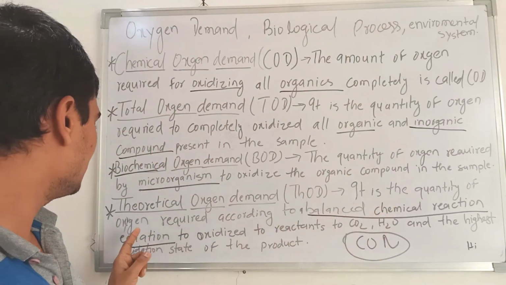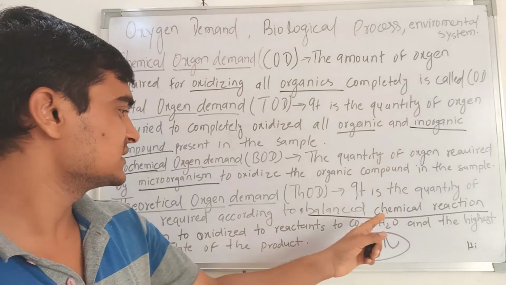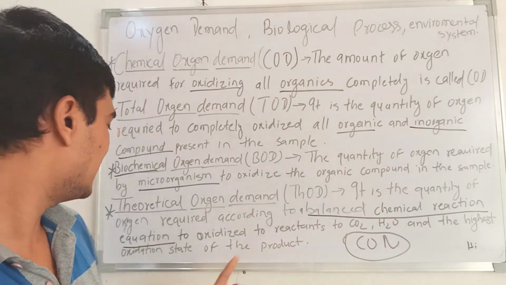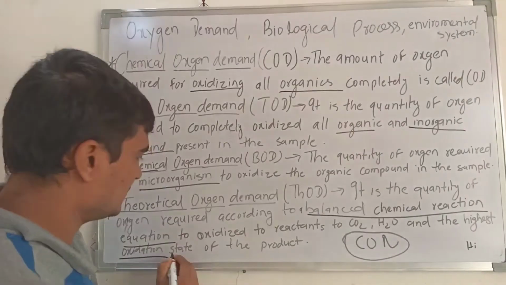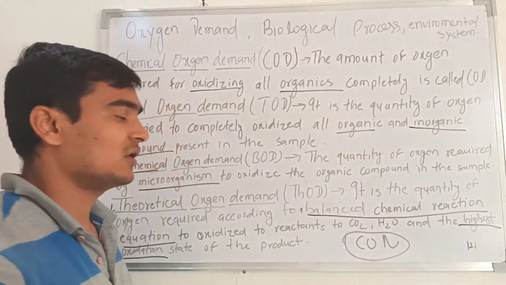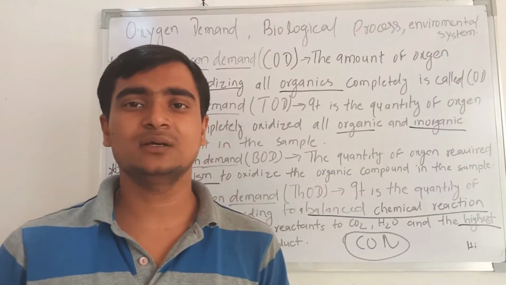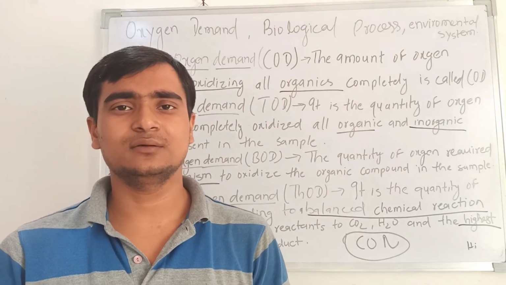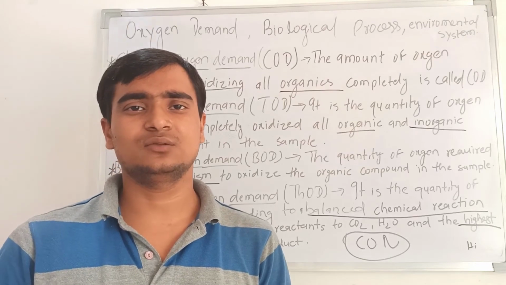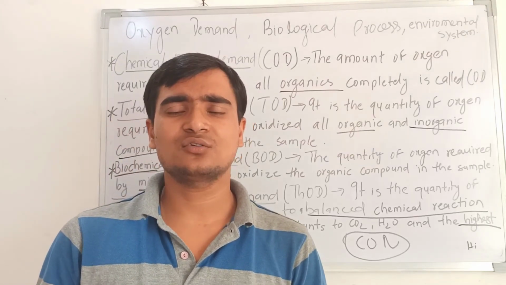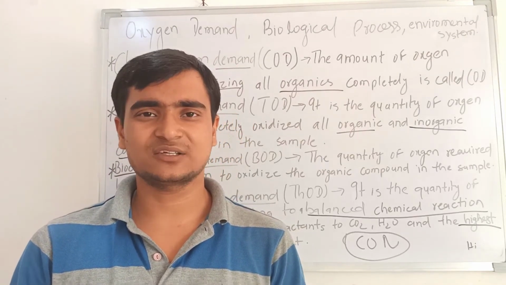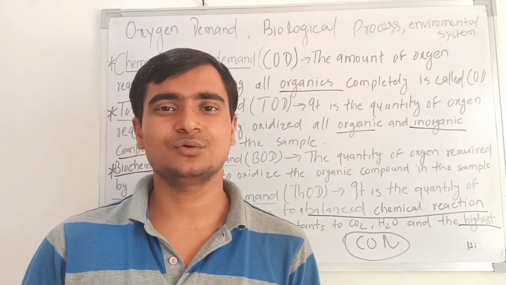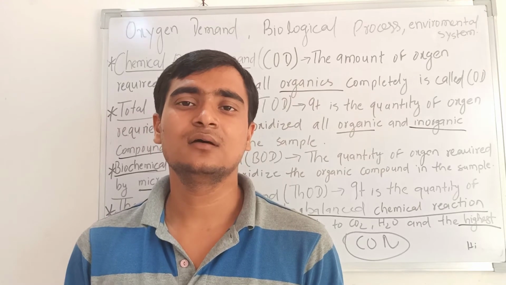It is the quantity of oxygen required, according to the balanced chemical reaction, to convert the reactant to CO2, H2O and higher oxidation states. One thing to understand is the words higher oxidation state. For example, if nitrogen reacts with oxygen, the maximum oxidation is NO3, not NO4. That is the highest oxidation state.